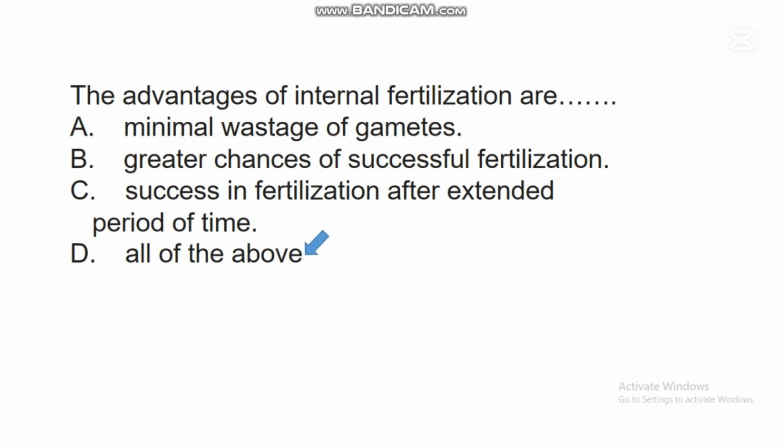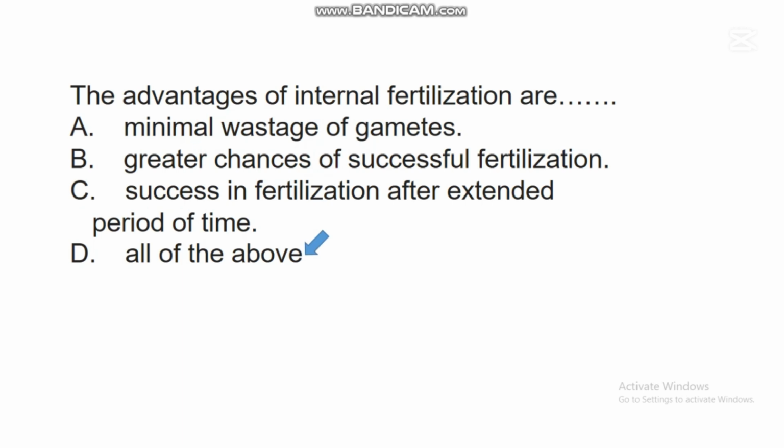When fertilization occurs inside the body of an organism, there is a high expectation that fertilization can occur even after a little extended period of time. For instance, in human beings, the egg can be released, but the egg stays 24 hours before it dies.